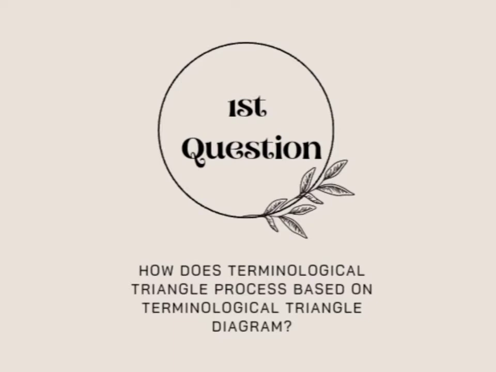This video is used to answer the midterm test of Lexicography. The terminological triangle diagram consists of three processes. The first is object. Object refers to the real physical object that can be touched and seen. For example, when we see a handphone.